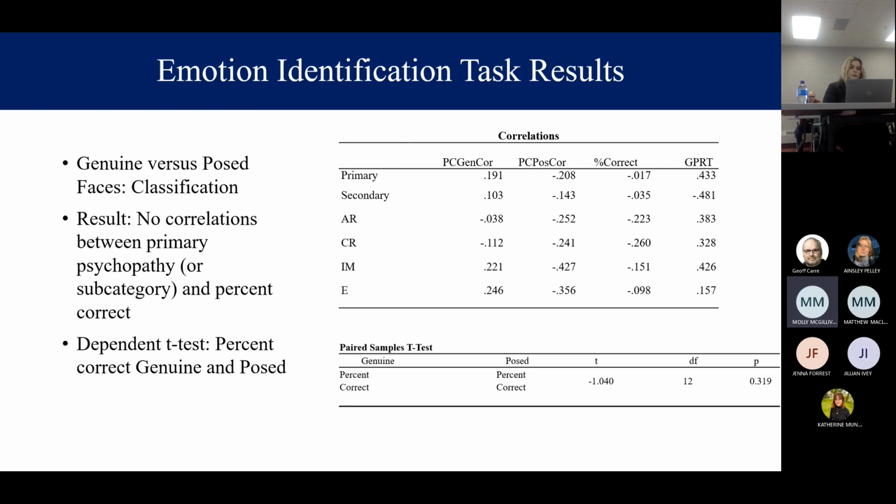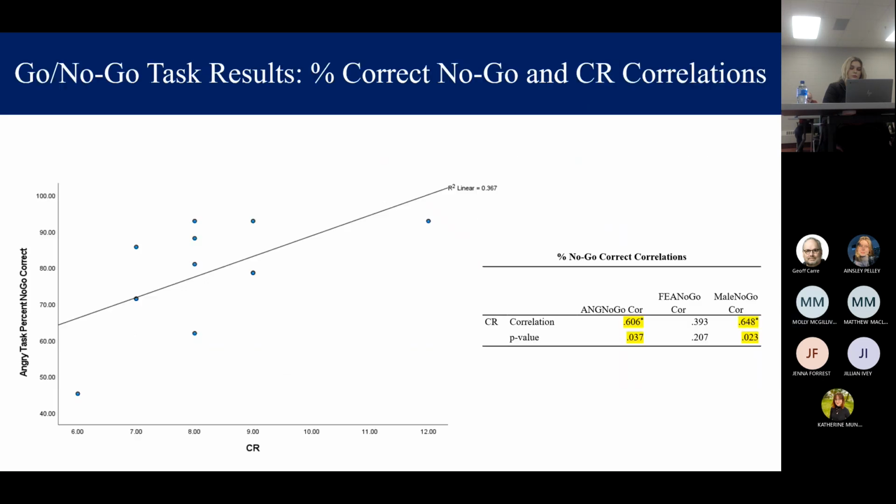Concerning the first research question, the results of the EI task yielded no correlations between scoring highly in psychopathy and making greater or fewer mistakes in classifying cases as either genuine or posed. A paired samples t-test was completed, finding no significant differences between the mean genuine and posed percent correct scores. Furthermore, the number of correct classifications were exactly equal for each condition. The results might change with additional data.